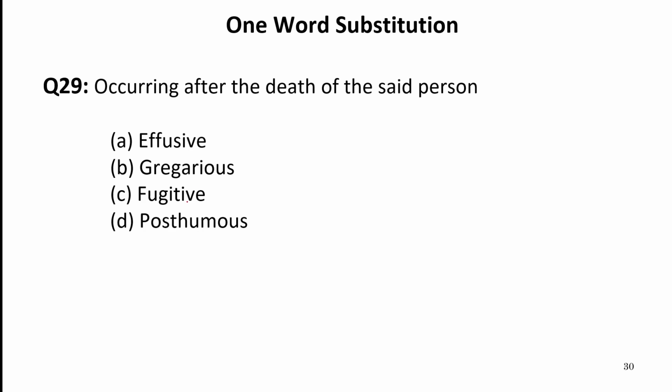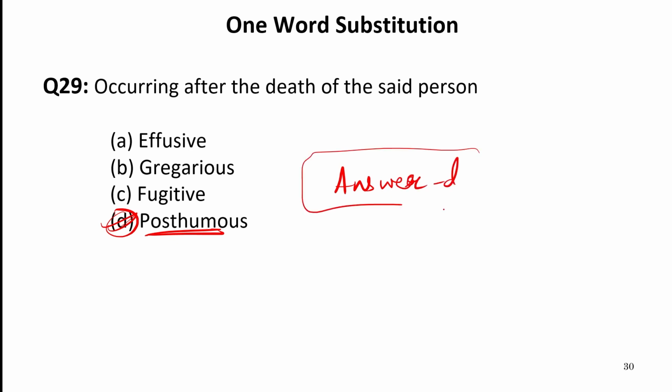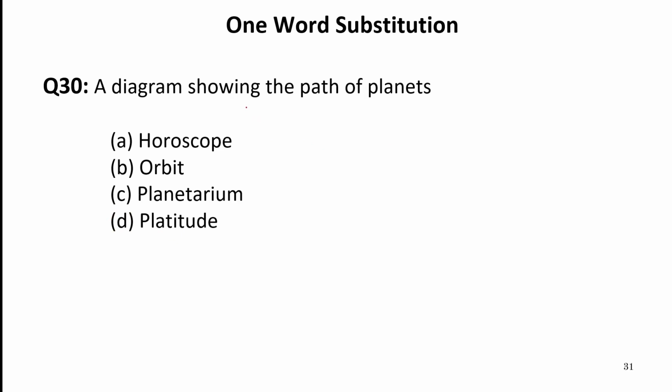Occurring after the death of said person is known as posthumous. So this is answer D. Gregarious, one who moves in groups. Now let us move to the next. That is a diagram showing the paths of planets. This is known as orbit. So our answer is B.